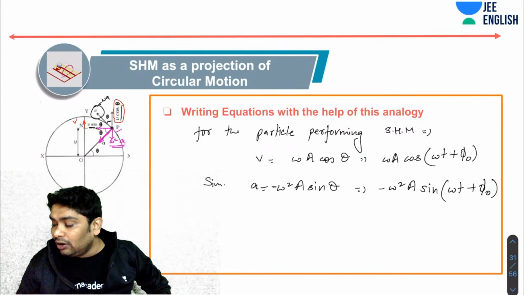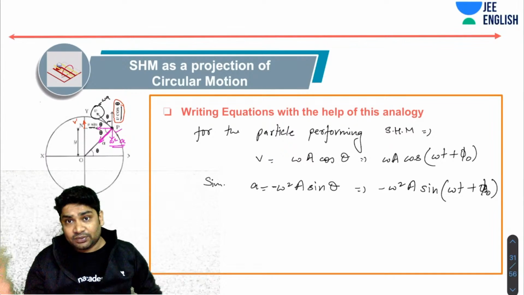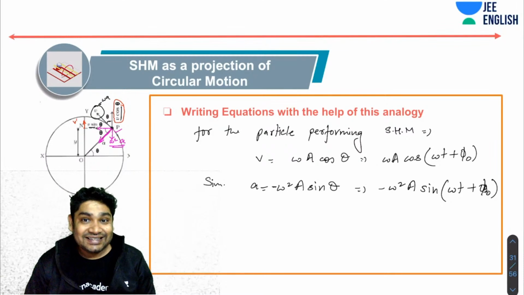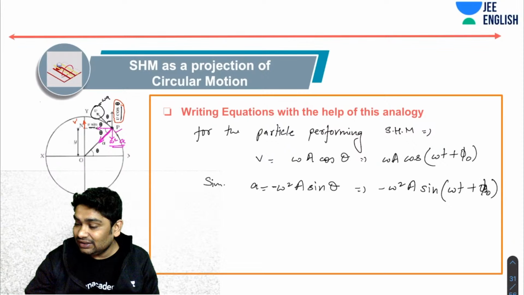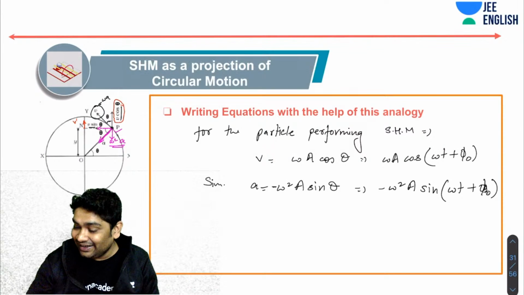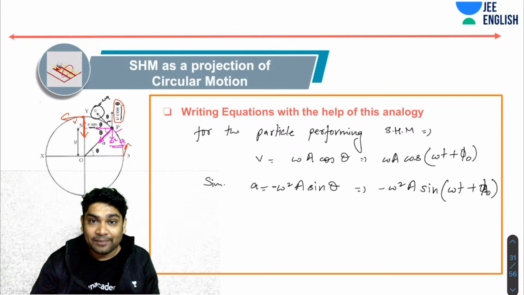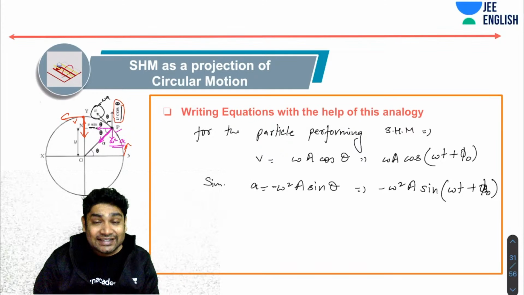So now all you need to do is remember this analogy and you can derive all the expressions from there also. And obviously the maximum velocity would be here, which would be omega A. Maximum acceleration similarly would be here, directed like this, omega square A. I hope everything that I'm saying is easy to see and follow.